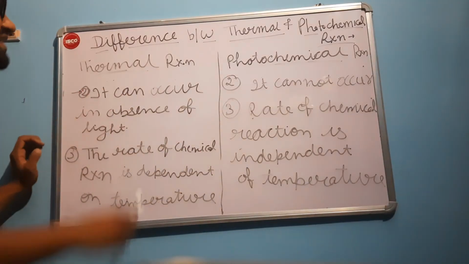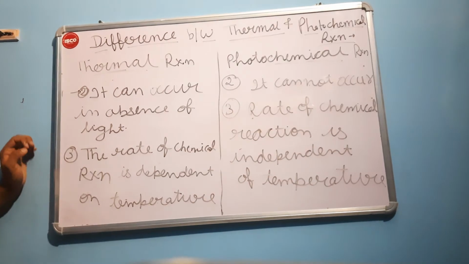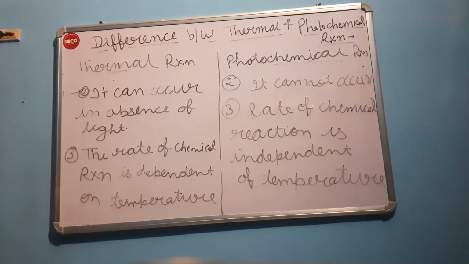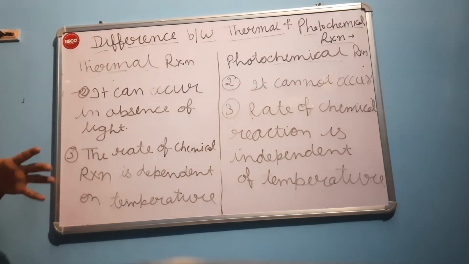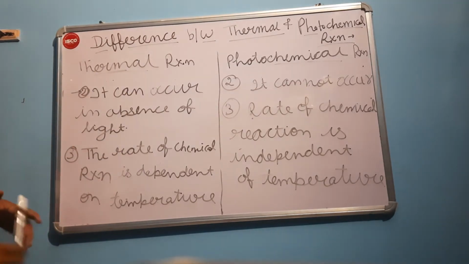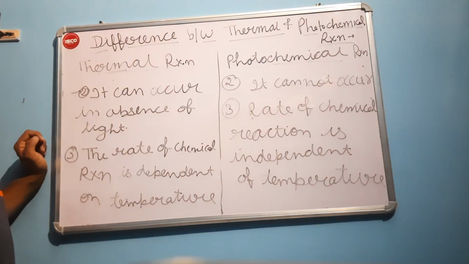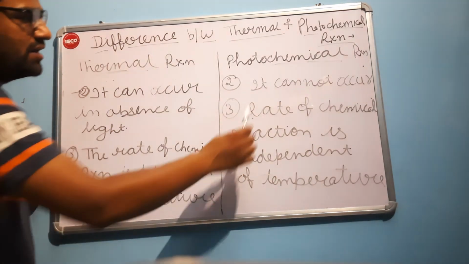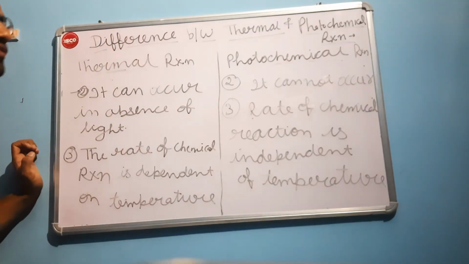Now, let's see the second difference between thermal reaction and photochemical reaction. A thermal reaction can also occur in the absence of light. It does not require any light for the chemical reaction to happen. Whereas for a photochemical reaction, the presence of light is mandatory. It cannot occur in the absence of light.